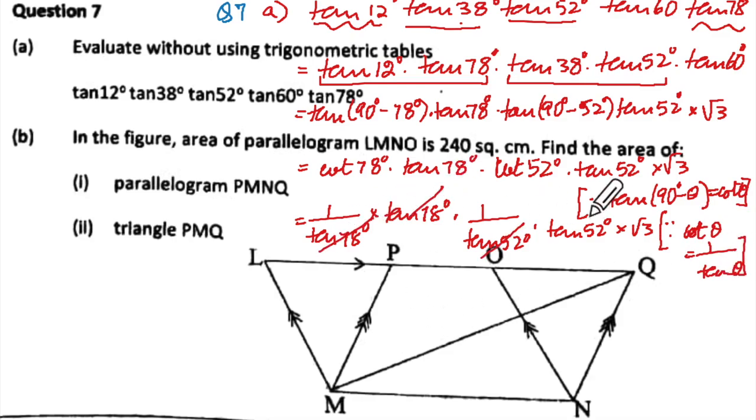Now you can enjoy this cancellation. That will be equal to 1 multiplied by 1 into root 3, which equals root 3, and that is our full 3 marks.